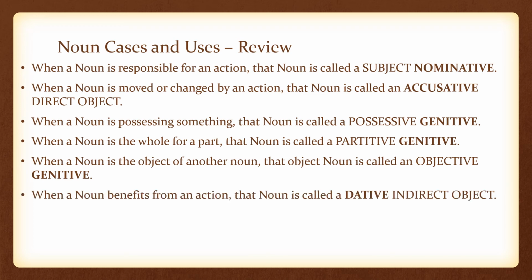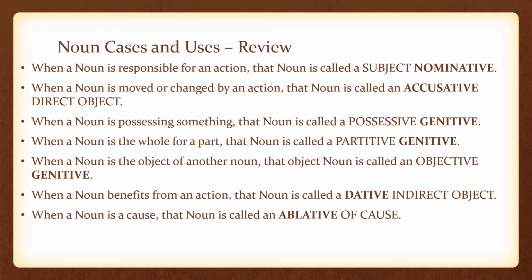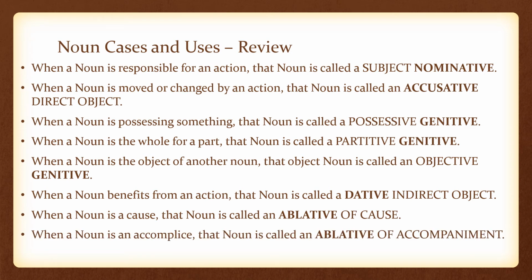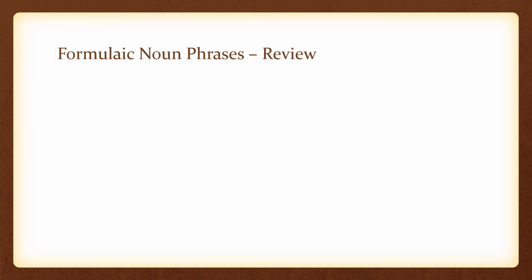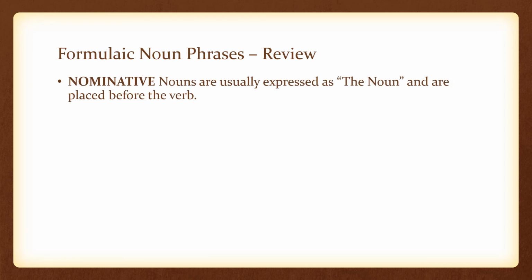When a noun benefits from an action, that noun is called a dative indirect object. When a noun is a cause, that noun is called an ablative of cause. When a noun is an accomplice, that noun is called an ablative of accompaniment. And when a noun is a tool, that noun is called an ablative of means. These formulaic phrases are essential for correct translation.